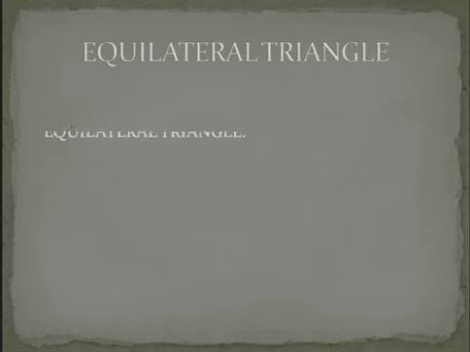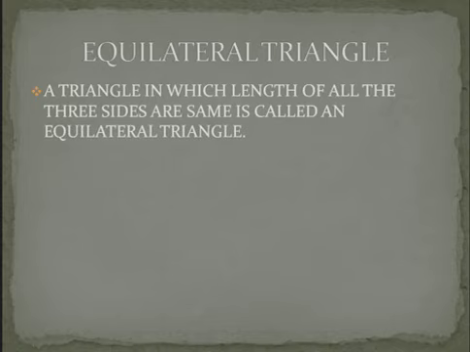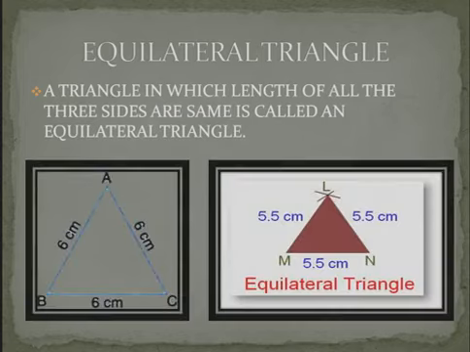Equilateral triangle. A triangle in which the length of all the three sides are the same is called an equilateral triangle. For example, in triangle ABC, all the sides AB, BC and CA are equal. Hence, it is an example of equilateral triangle. Also in triangle LMN, all the sides are equal. So, this is also an equilateral triangle.